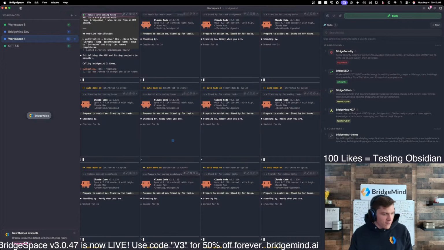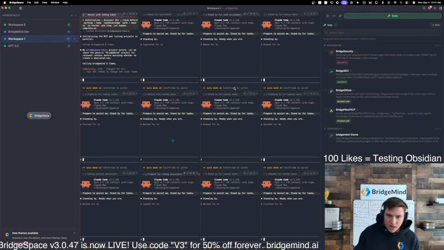Are we far from AGI Jarvis yet? I think we're pretty far. Honestly, the last model drops were underwhelming, to be honest. The last couple model drops were pretty underwhelming.